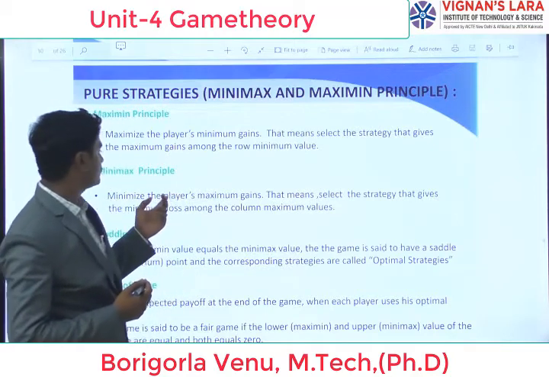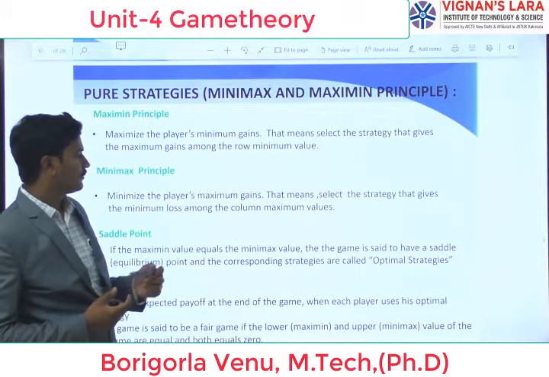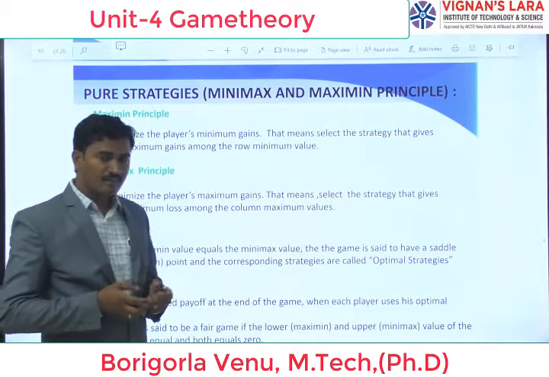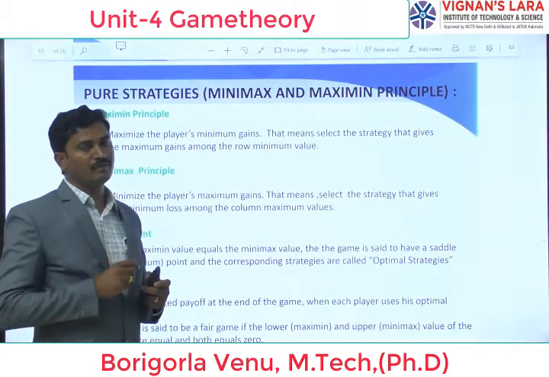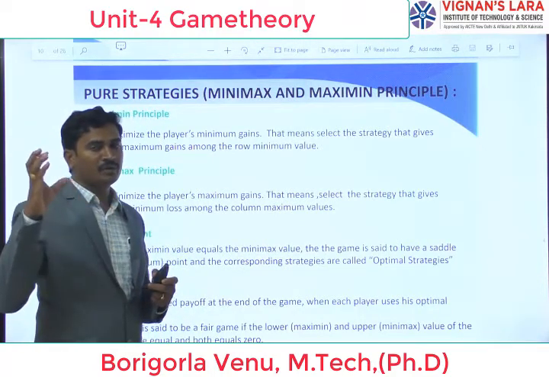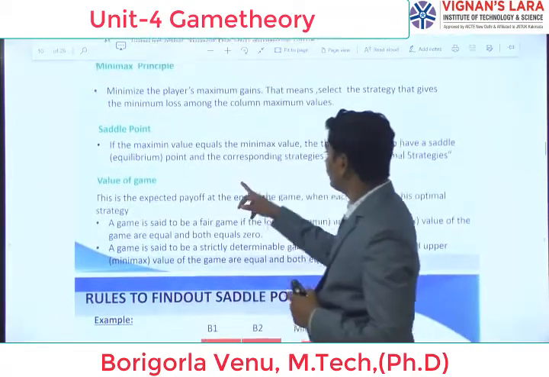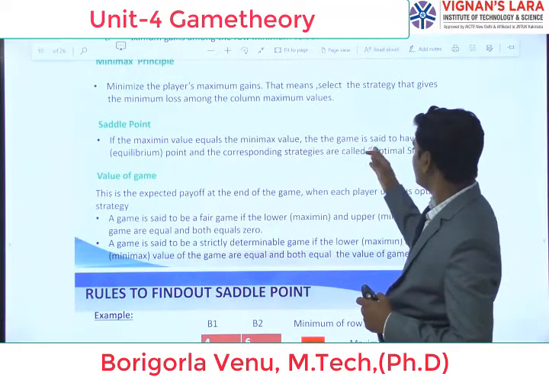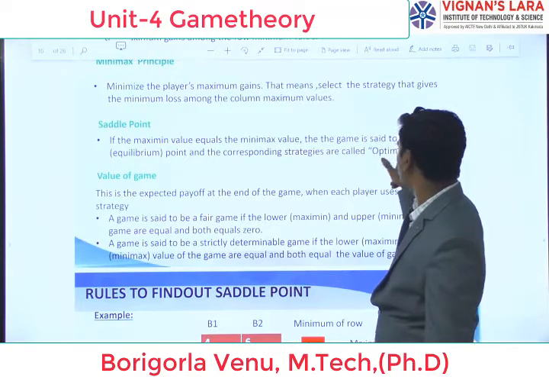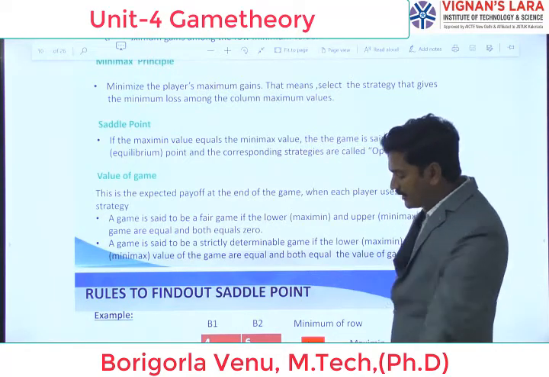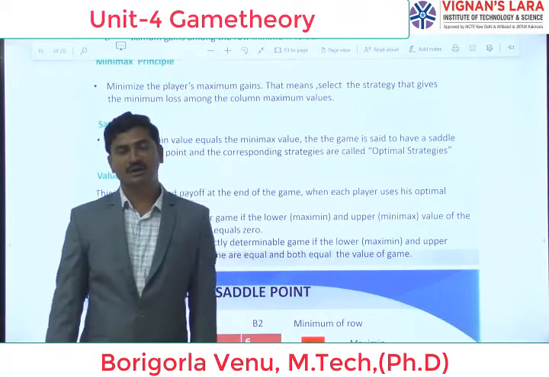Next, the minimax principle: here we are going to minimize the player's maximum gains. That means coming to the column values, we identify the maximum value of every column. From those maximum values we take the minimum value. Next, saddle point: if the maximin value equals the minimax value, then the game is said to have a saddle point, and the corresponding strategies are called the optimal strategies. In a transportation problem, we check for balanced or unbalanced transportation.